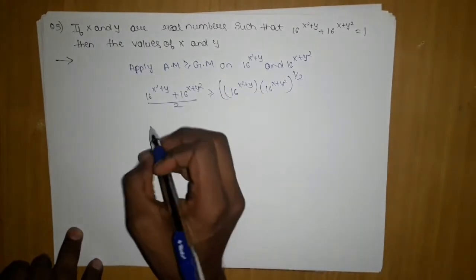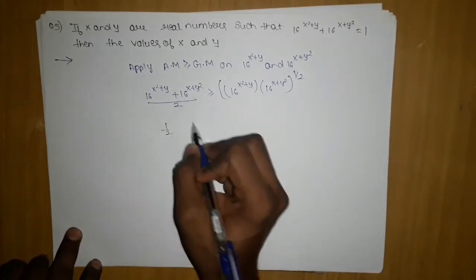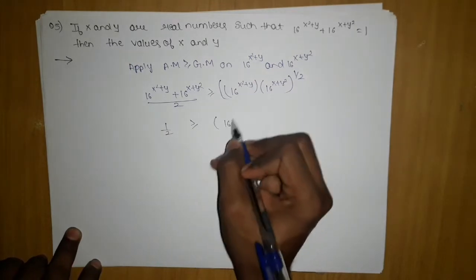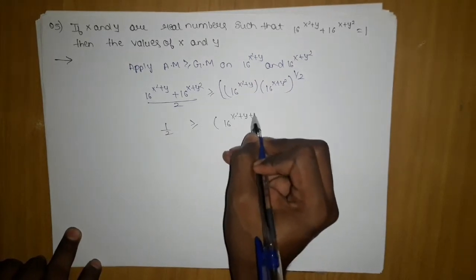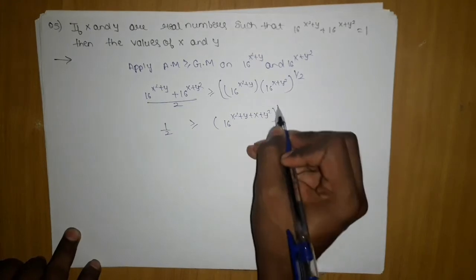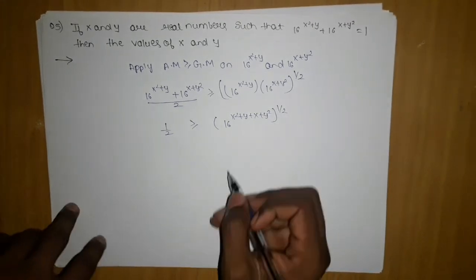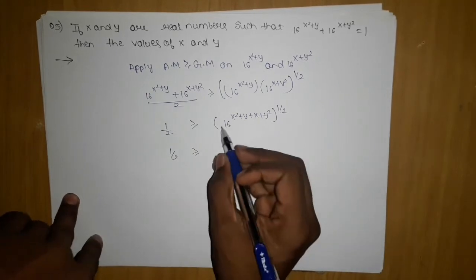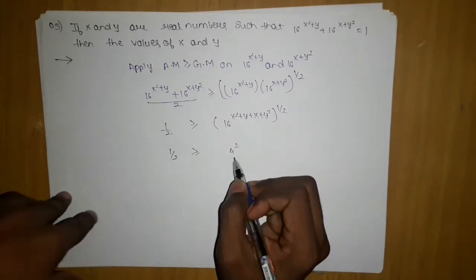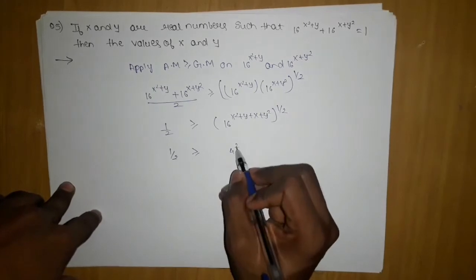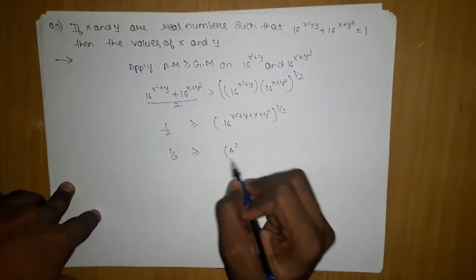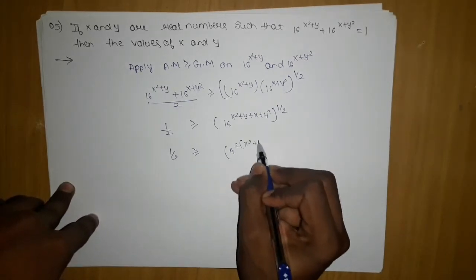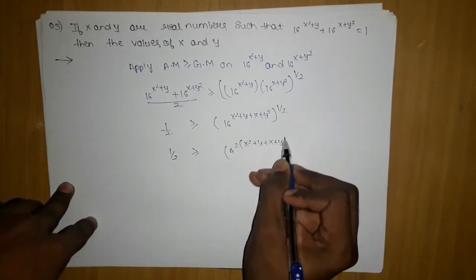I know this value, 1 by 2, is greater than or equal to 16 power x square plus y plus x plus y square, the whole power 1 by 2. And here greater than or equal to, this I can write as 4 square, which will cancel out with this and give me finally x square plus y plus x plus y square.